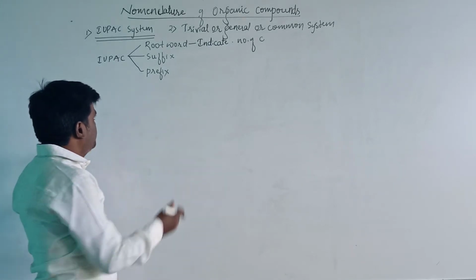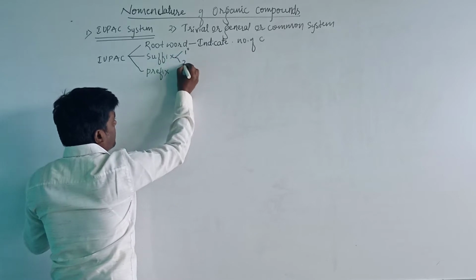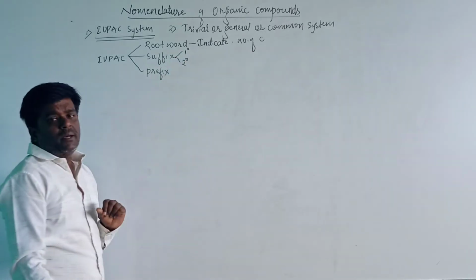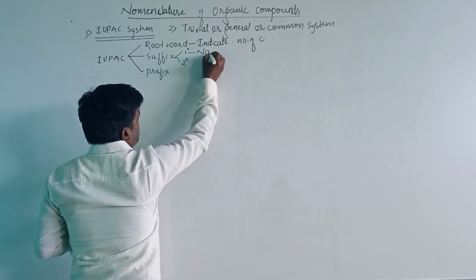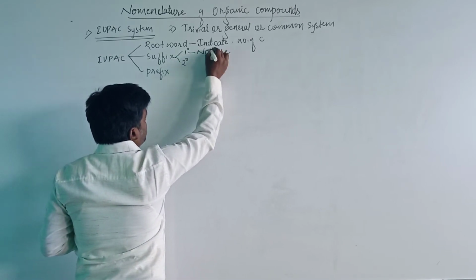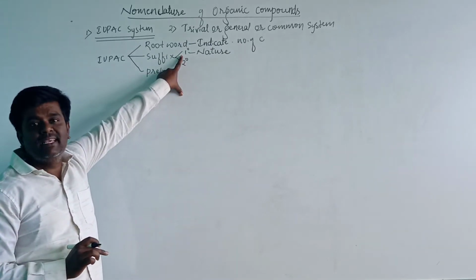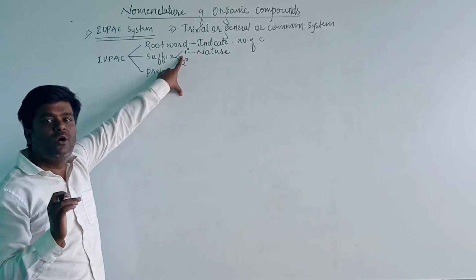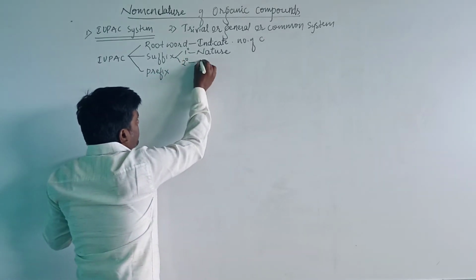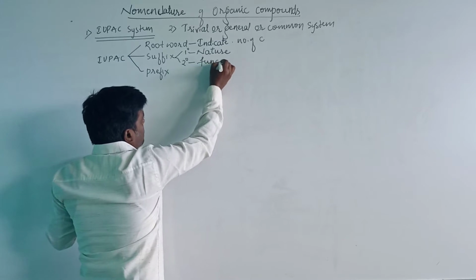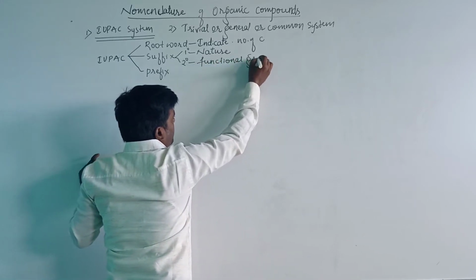The suffix is further divided into primary and secondary suffix. The primary suffix will indicate the nature of the organic compound, and the secondary suffix will indicate the functional group present in the organic compound.